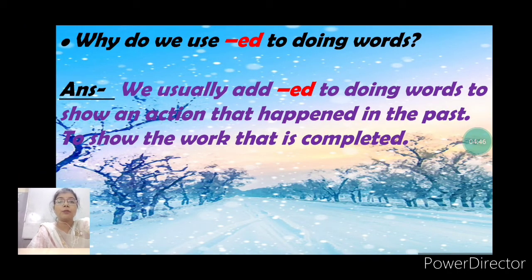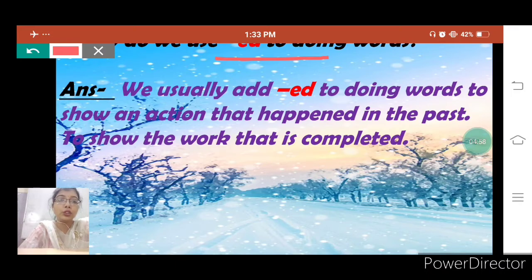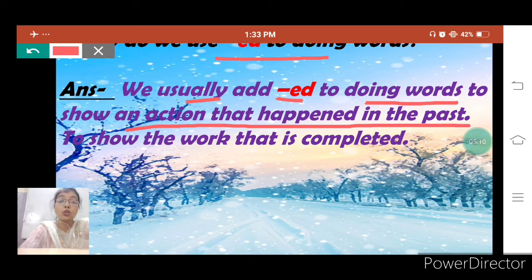Now in the chapter, that is chapter number 13, What Happened Before, what we have to study in this chapter is why do we use ed with doing words. We usually add ed to doing words to show an action that had happened in the past or to show the work that has been completed.